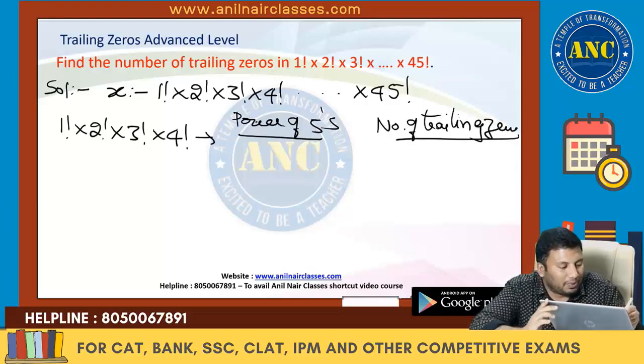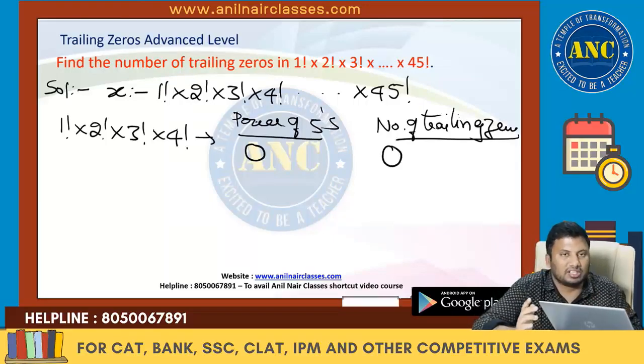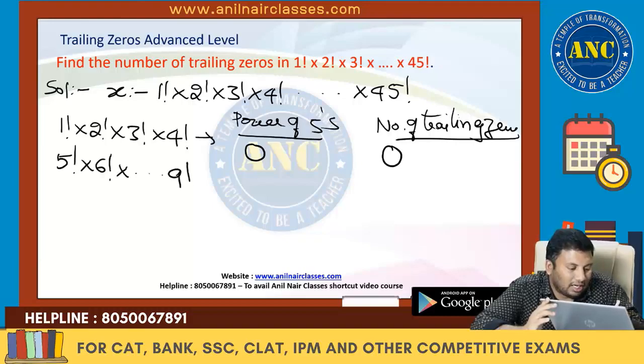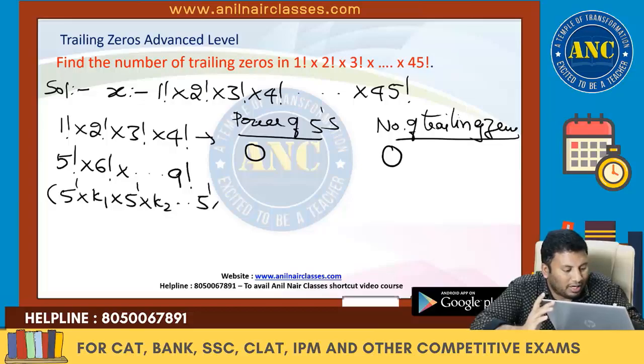Power of 5: 5 power 0, 5 power 0, 5 power 0, 5 power 0. Number of trailing zeros from 1 to 4 is 0. Then 5 factorial, 6 factorial till 9 factorial. This first one is 5 power 1 into k1. 6 factorial is 5 power 1 into k2, and so on up to 9 factorial, 5 power 1 into k5.